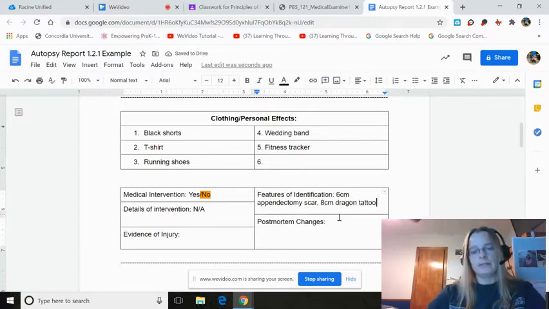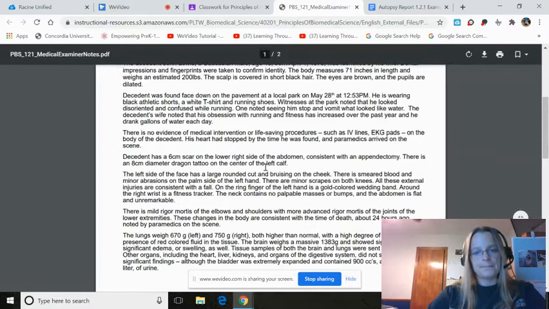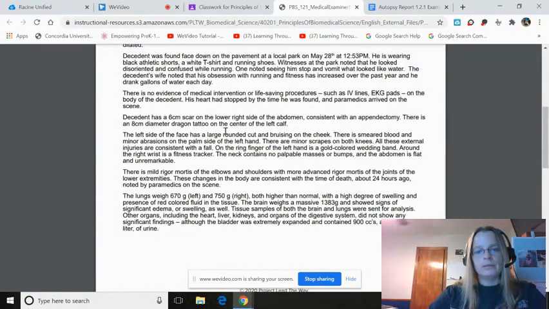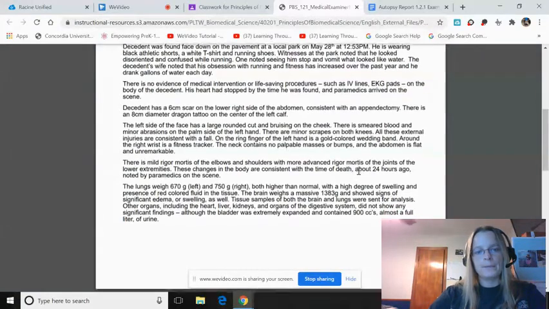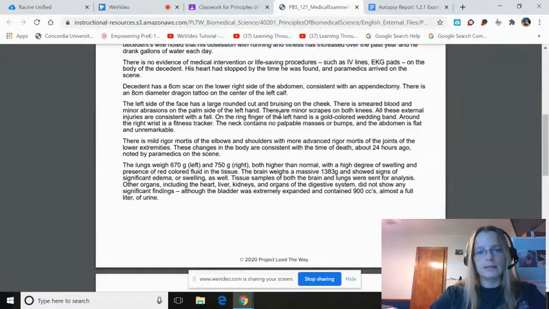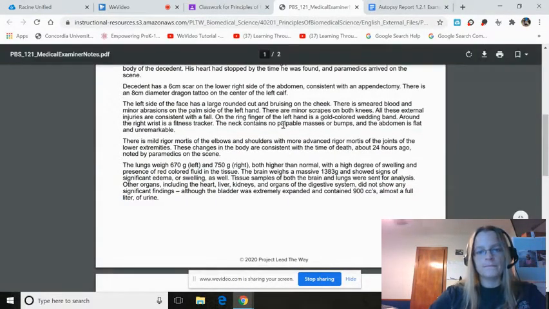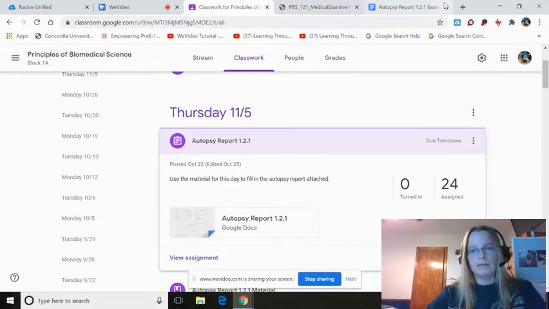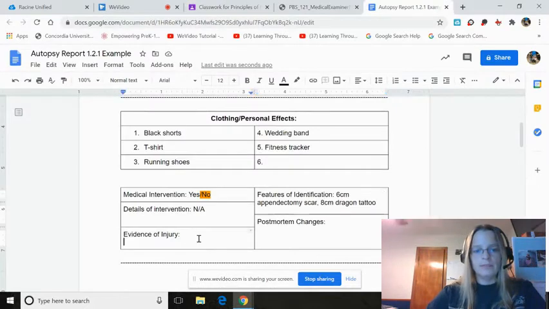So that's what I put there. 6-centimeter appendectomy scar, 8-centimeter dragon tattoo. Let's see. So cut and bruising on the cheek. Let's see. So we have evidence of injury.